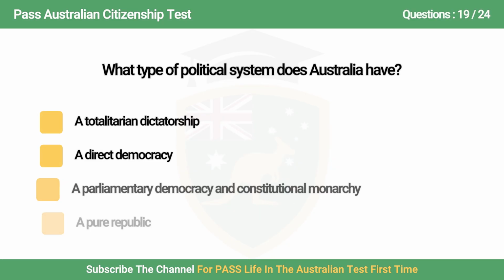Question 19. What type of political system does Australia have? A. A totalitarian dictatorship. B. A direct democracy. C. A parliamentary democracy and constitutional monarchy. D. A pure republic.